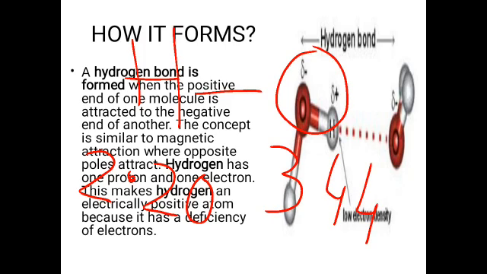Look, the electronegativity of oxygen is much more than of hydrogen. So the bond pair which is shared between hydrogen and oxygen is attracted more powerfully towards oxygen.